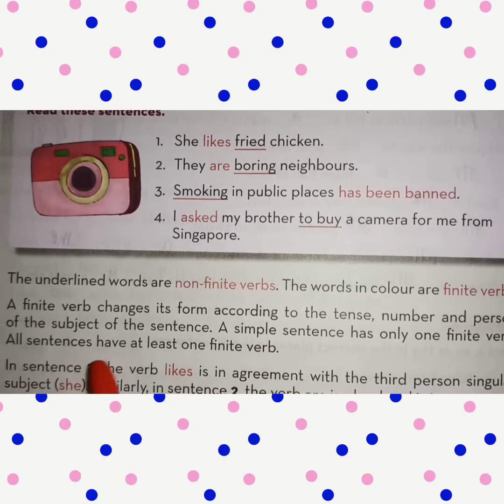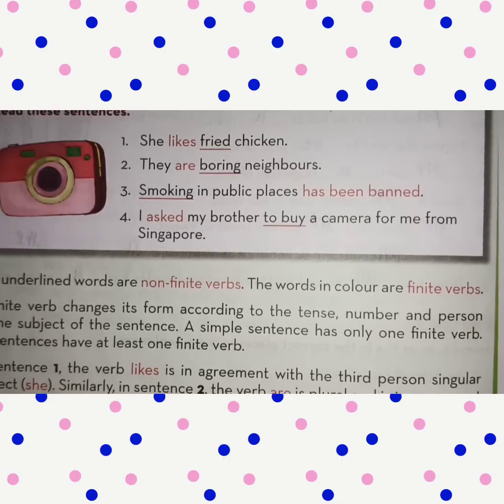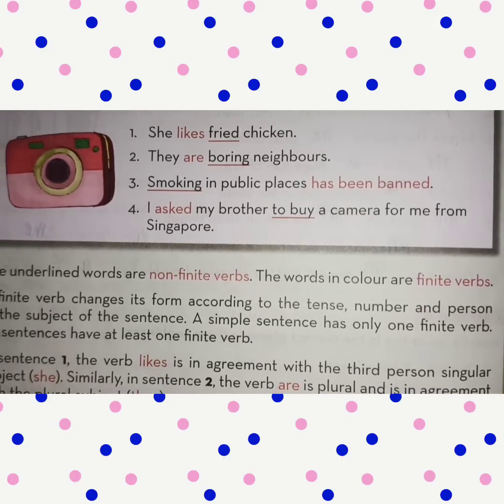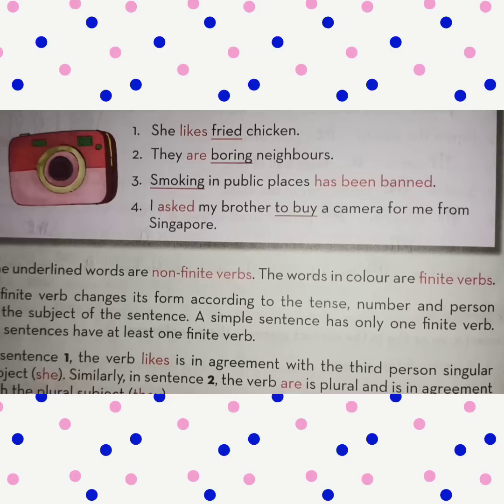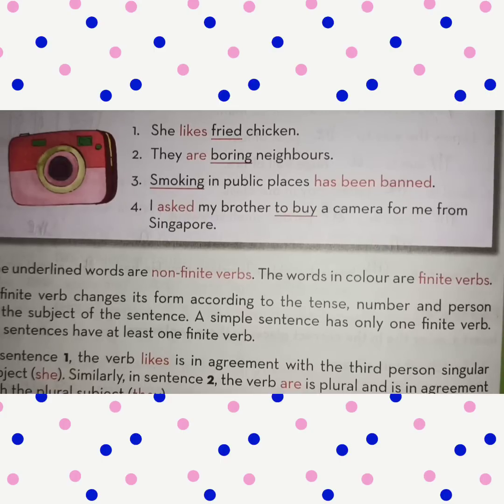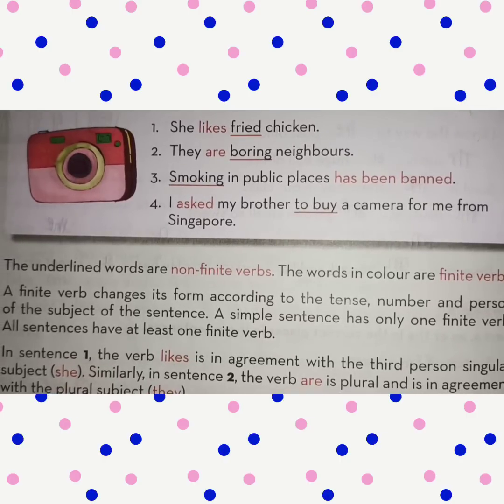A finite verb changes its form according to the tense, number and person of the subject of the sentence. A simple sentence has only one finite verb. All sentences have at least one finite verb.